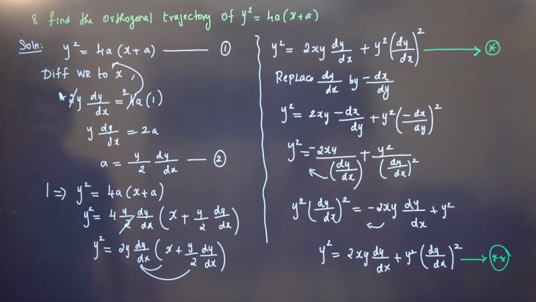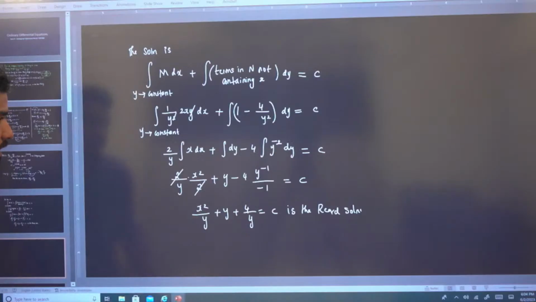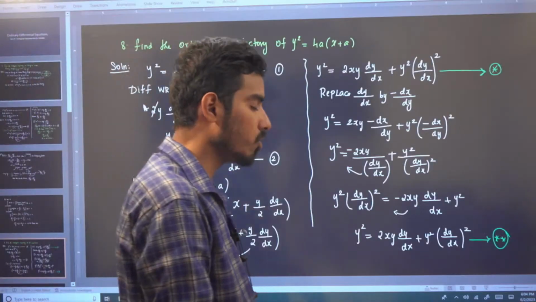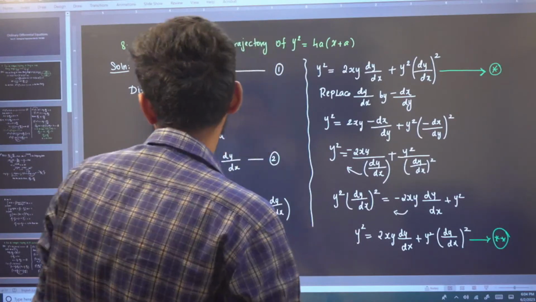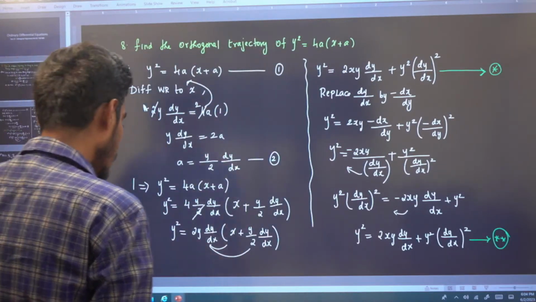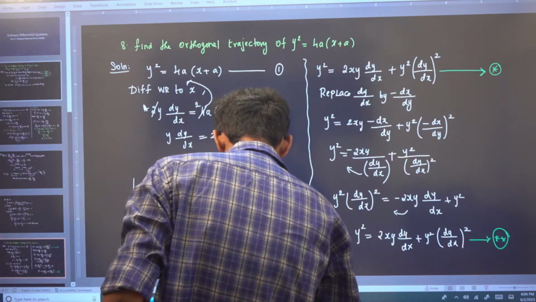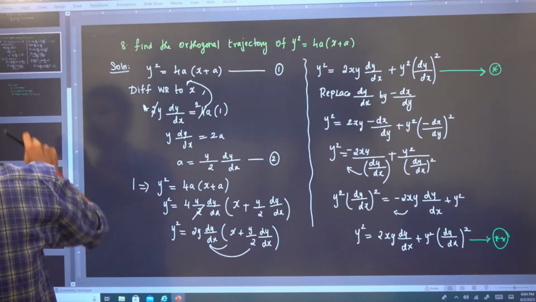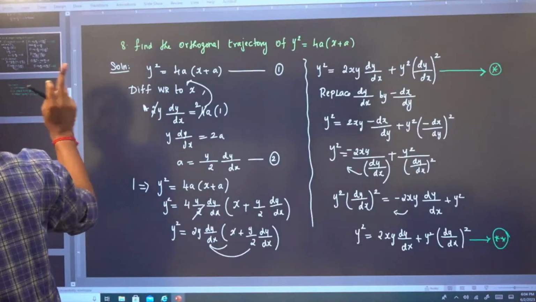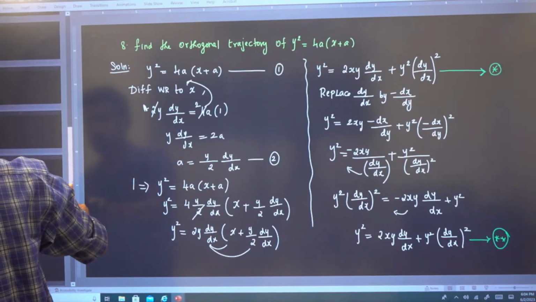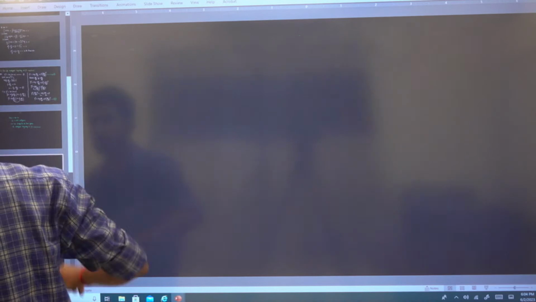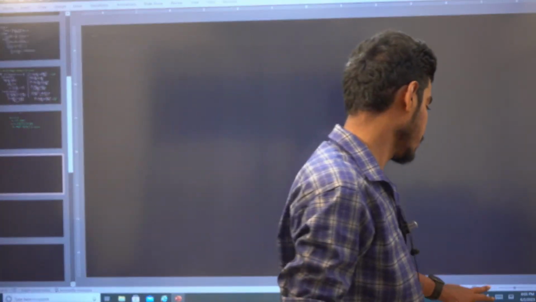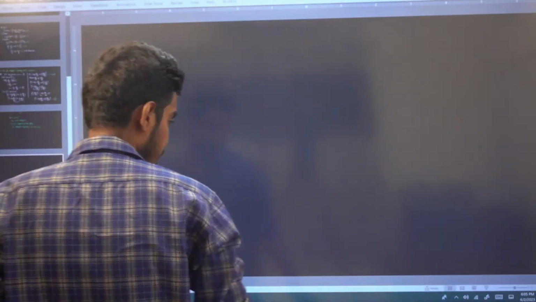Okay, so we are done with orthogonal trajectory for Cartesians. Now we'll move on to polar coordinates, right? How to find the orthogonal trajectory if it is in polar form, that is the next subtopic. And at the last, I will give you an exercise problem. So we have done 8 problems, right? Okay. So orthogonal trajectory in polar form.